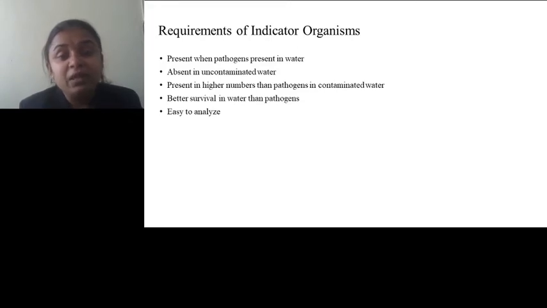It should be present in higher number than the pathogen, so we can detect it easily. It should have better survival time in water than the pathogen, so that we can predict whether the pathogen is present in the water sample or not. It should also be very easy to analyze.